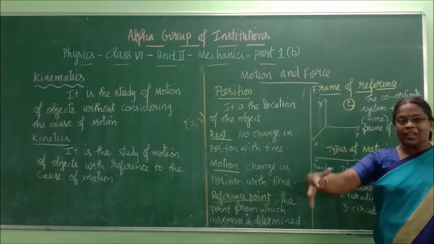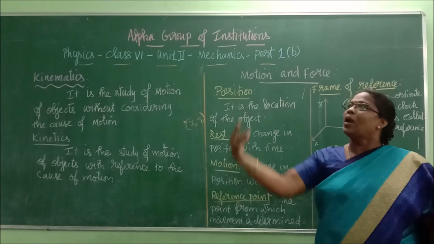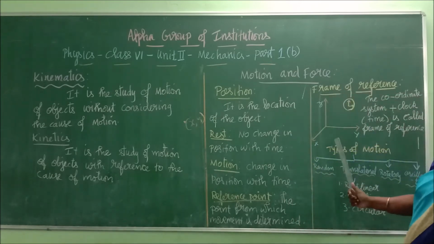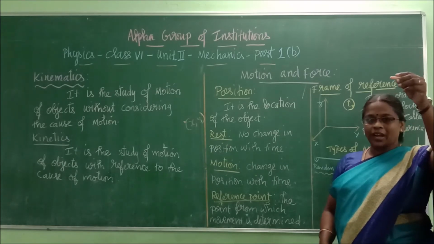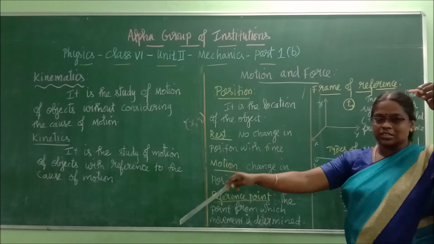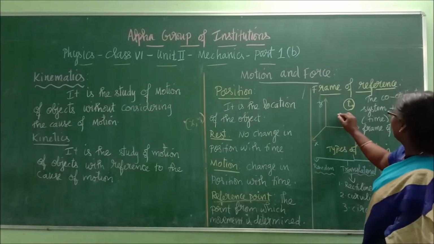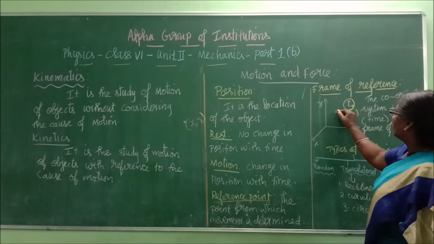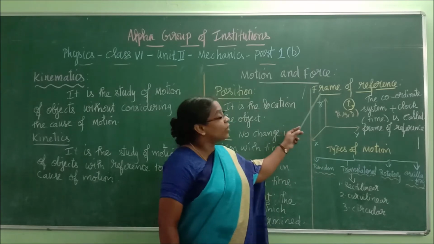So now, if you take a room, one length axis will be there, breadth axis will be there, and at another point you will have another axis, called your third axis, the z axis. Right? So now when a dust particle is here, from the length, how much distance? From the breadth, what is the distance, and from the height, what is the distance? Now if an object is here, you locate it as x comma y comma z. So if you locate an object in a three-dimensional plane, that is called a frame of reference.